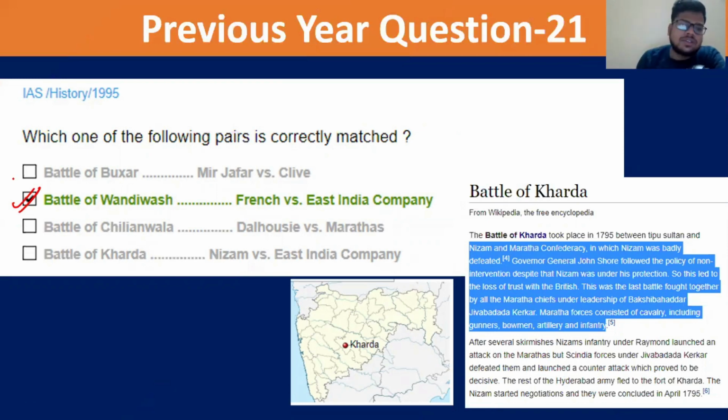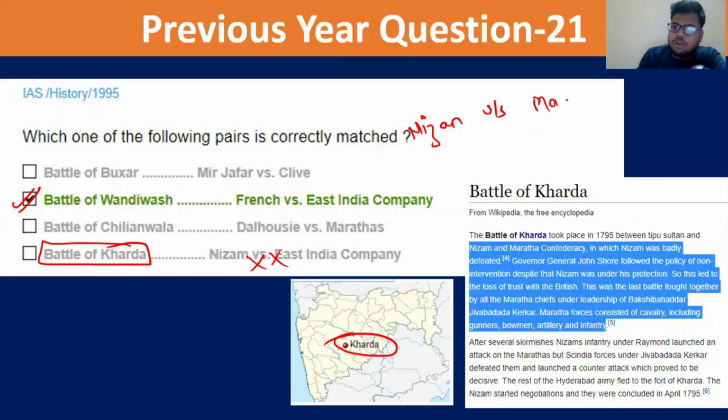For example, first let's discuss the Battle of Kharda. Kharda is a place in Maharashtra. It is a battle between the Nizam and the Marathas specifically. It was not Marathas versus the East India Company. It was the Nizam versus the Marathas. Now the Marathas won this battle, and the Nizam asked for help from the Britishers, but the Britishers did not help him.